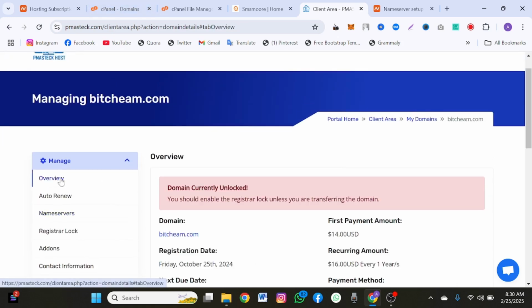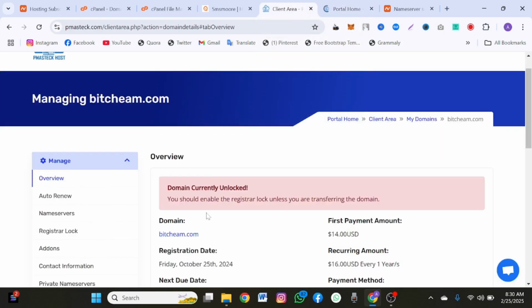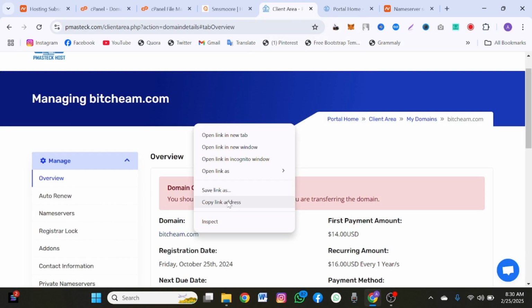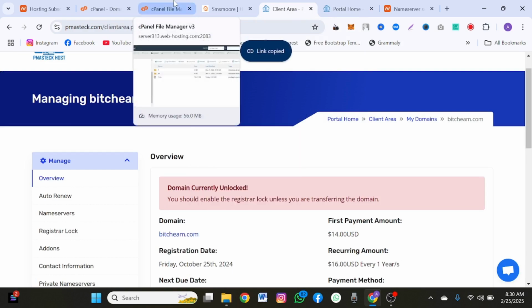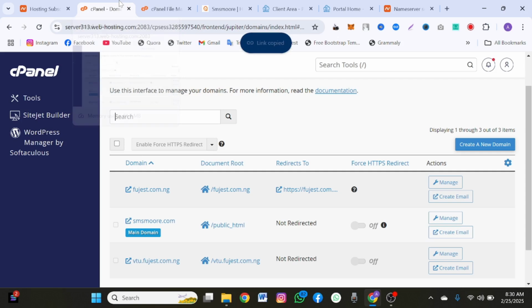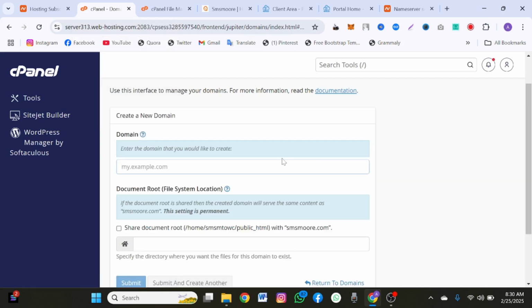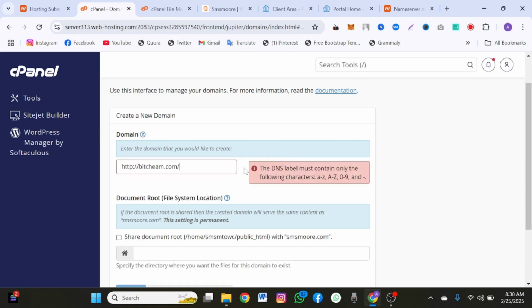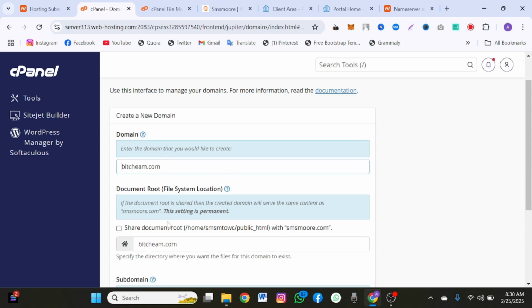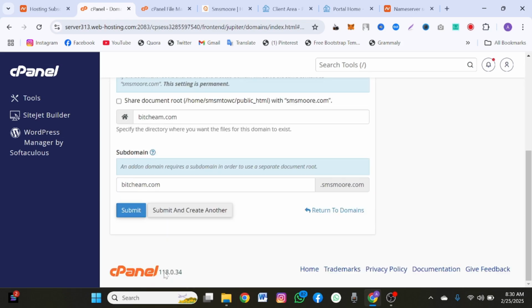So I'm going to go to overview and copy the domain name. Now come to my Namecheap cPanel where the domain is. Click on create new. Paste it here. Remove the .com and all that. Now I don't want it to be in the same folder as public_html, so I'm going to remove that. Then I'm going to scroll downward and click on submit and create.